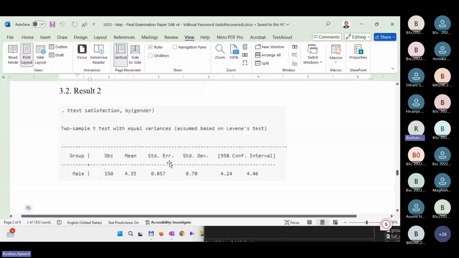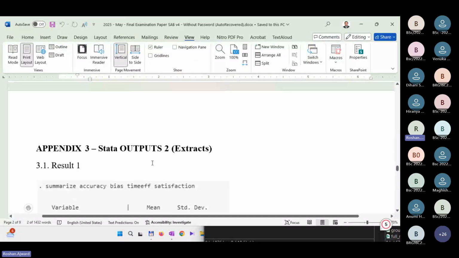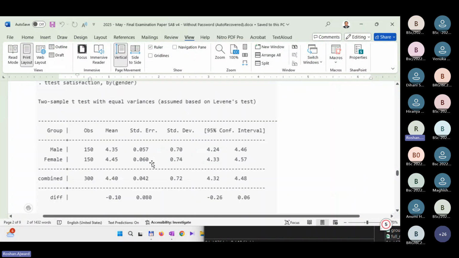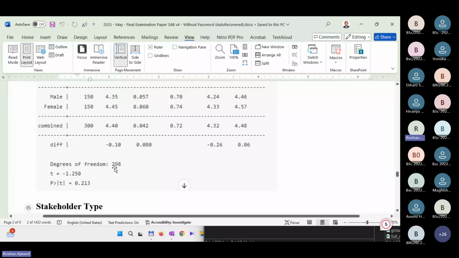In result 2, you can see males, their satisfaction level is what? 4.35. And the females are having 4.43. So there's a slight difference, isn't it? Of course, it's different, but is it significantly different? We don't know. So that's why we perform this test. They have directly given the probability value as 0.213.